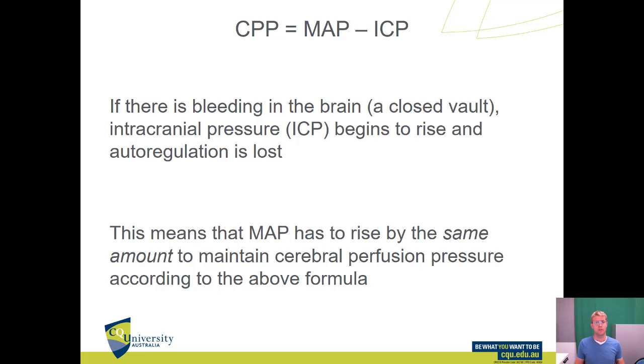So if there is a massive bleed in the head, so a lesion, and the intracranial pressure within the head starts to rise, the mean arterial pressure needs to rise by the same amount to maintain the cerebral perfusion pressure. And this is typically what we see in severely head injured patients: their blood pressure starts to slowly rise and rise and rise, and the body is doing that to try and offset the increase in intracranial pressure so the blood can still get into the brain.